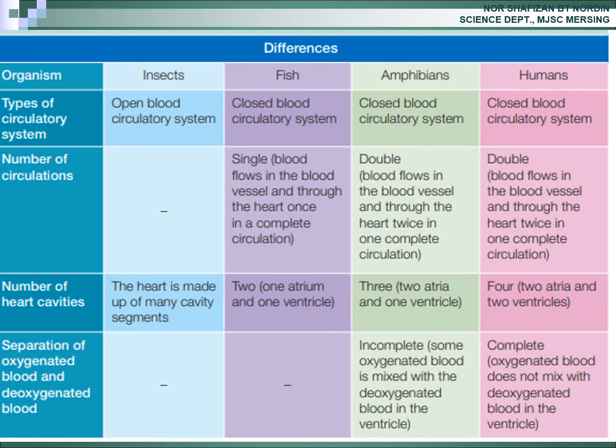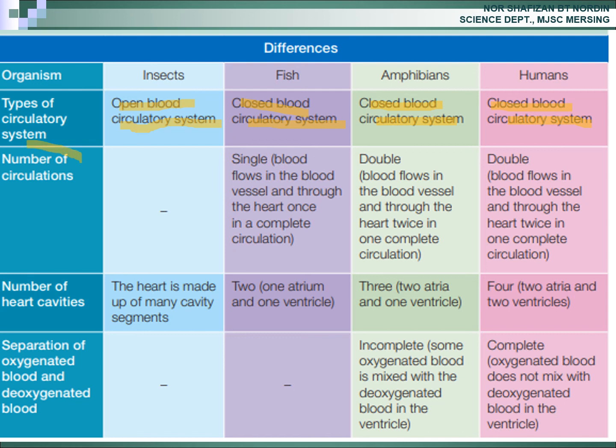And then for the differences, okay, type of circulatory system. For insect, open blood circulatory system because the blood is not in the blood vessel. Fish, closed blood circulatory system. Amphibian, closed blood circulatory system. Human, closed blood circulatory system because the blood flows in the blood vessel.